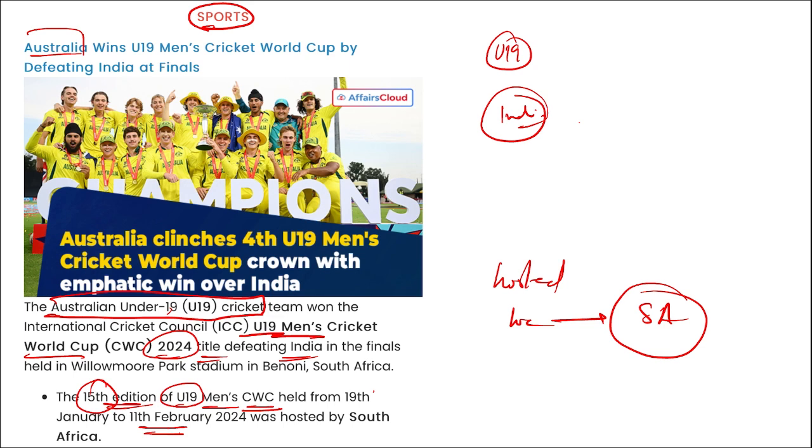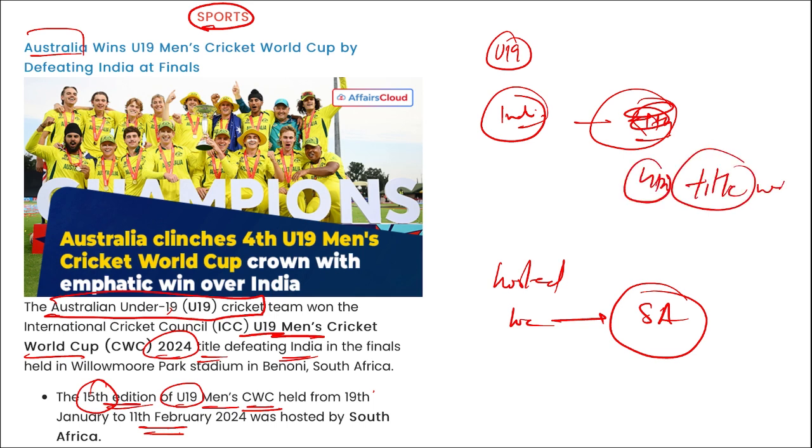One more thing, remember, this was the 4th title victory for Australia in the under 19 men's cricket world cup.